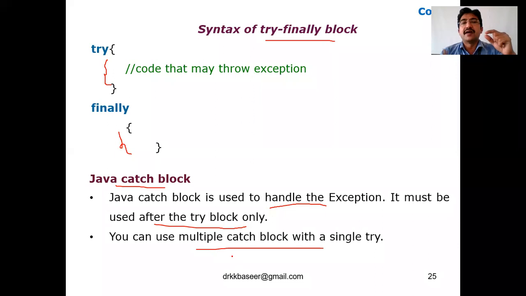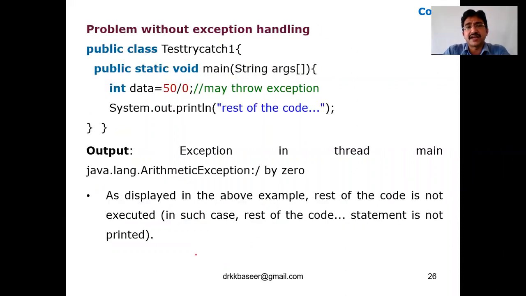Multiple catches means multiple exceptions that may occur, which we don't know in advance, like a switch where the choice is matched: case A, case B, case C, case D, whichever matches, that case will be executed. In the same fashion, whichever exception occurs, the catch block belonging to that exception will be executed. Let me see one example here, without exception and with exception.